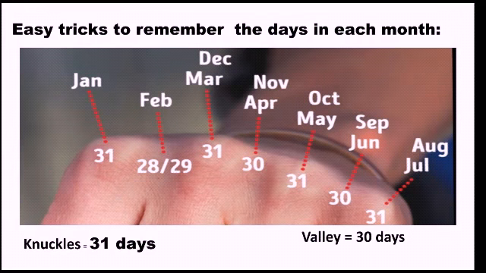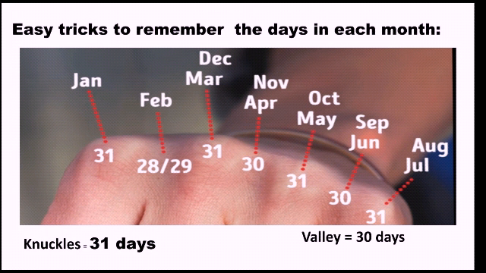It is not easy to remember the number of days in each month, but we can do one thing. We can apply a trick to remember the number of days in each month. Make a fist of both hands, or you can use one hand only. Here I have shown one hand in a fist. See the knuckles and valleys. You know that the high portion is the knuckles and the valley means the deep portion.